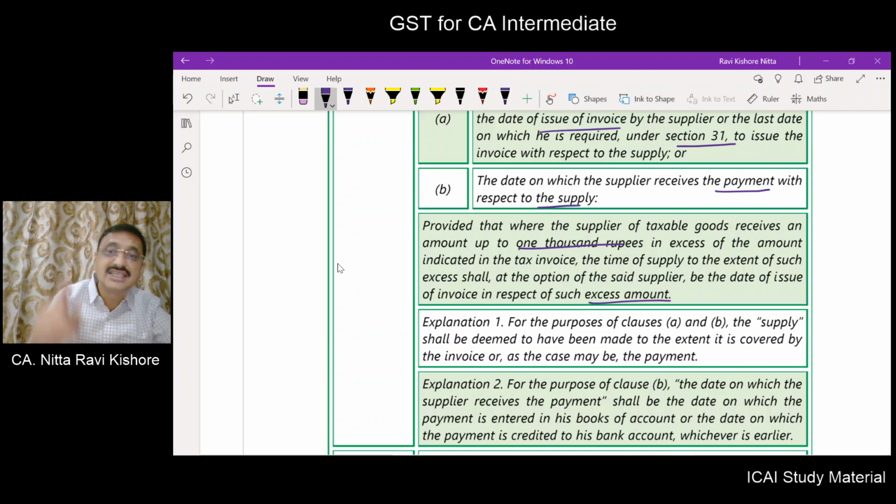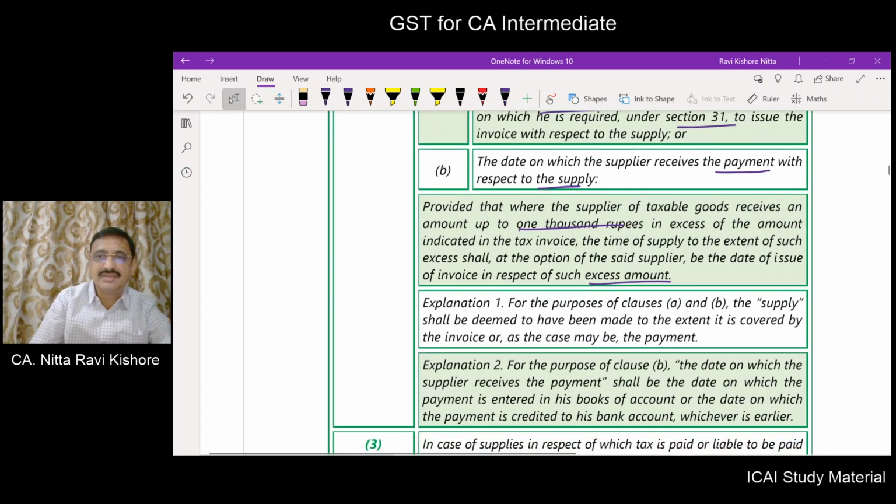Friends, we will analyze this at a later point of our discussion. You just keep in mind that there is a proviso to section 12 subsection 2 wherein if any amount is received in excess of the invoice amount up to 1000 rupees, there is an option to pay tax on such excess amount at the time of issuance of invoice for that excess amount. Now the example etc. we will understand at a later point of time.